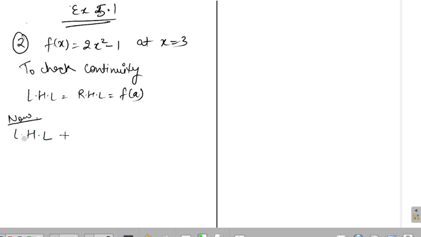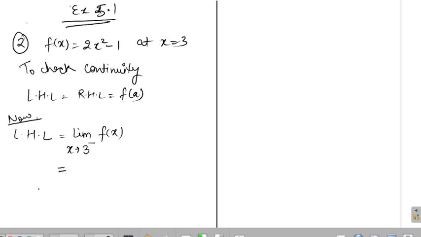Okay. So how to find it? The procedure is limit x tends to, at which point I want to find the limit? I want to find at 3, and because I am finding from the left side, I will put a minus here, and then the function f of x. Okay. So how to find the limits?